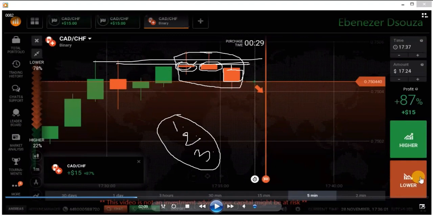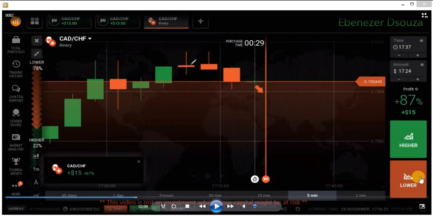Okay, you can see here this is a small candle. This candle body is much stronger than this candle, and these two candles have a strong rejection from sellers.